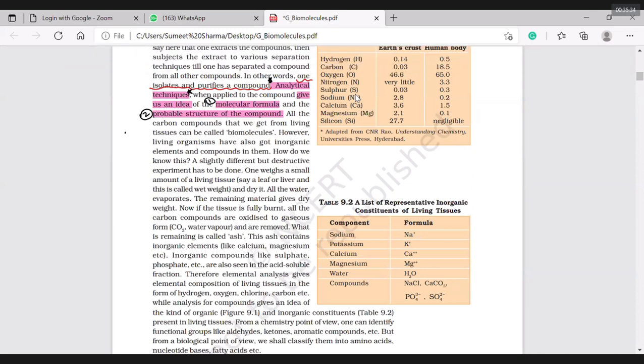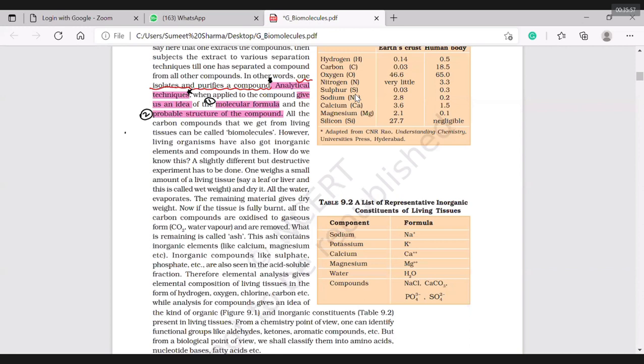By this time, we have studied three different terms. One was elemental analysis, which is just like in chemistry. The second is chemical analysis, meaning separating things into the acid soluble and acid insoluble pools. And the third is analytical techniques, by which I can study the molecular formula and the probable structure.